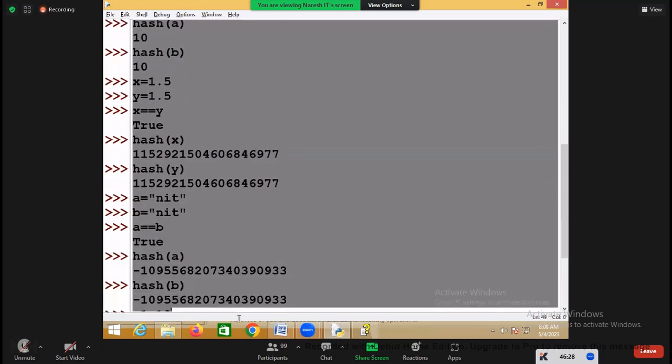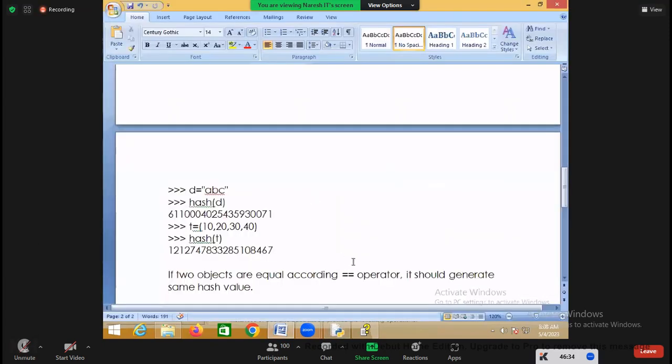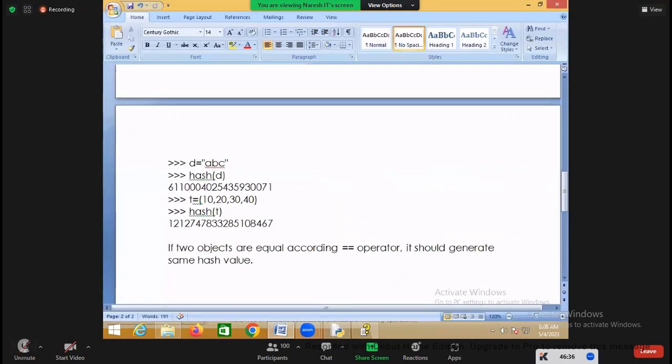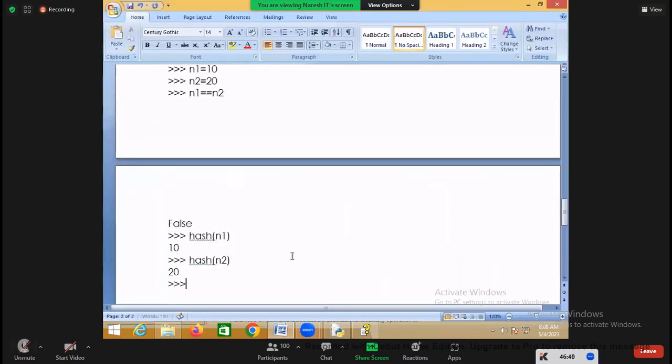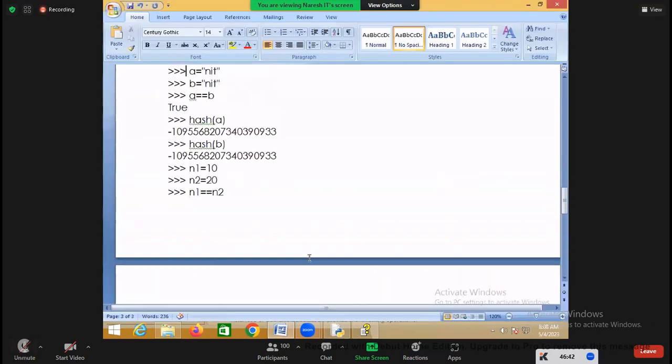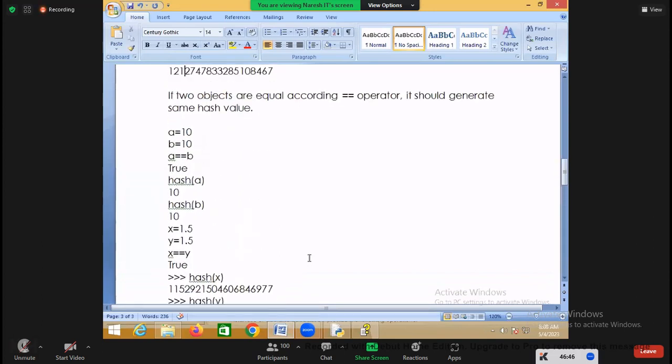Based on that, Python will generate which values? Hash values. And these hash values are used for storing objects in what? Hash based data structures. So how will the data be stored in the set here? How do you create a set?